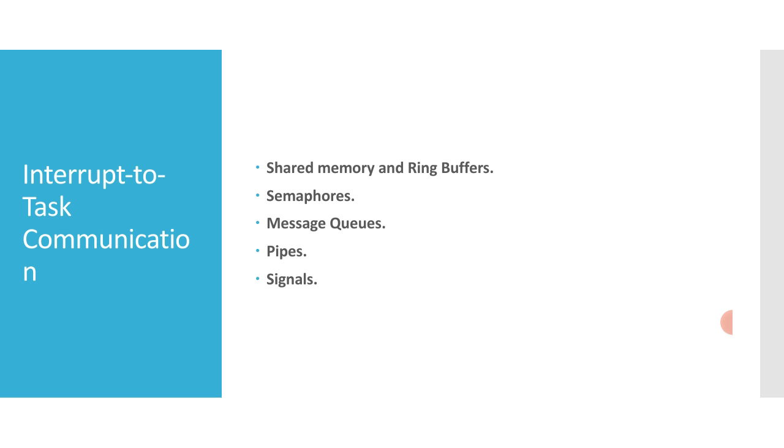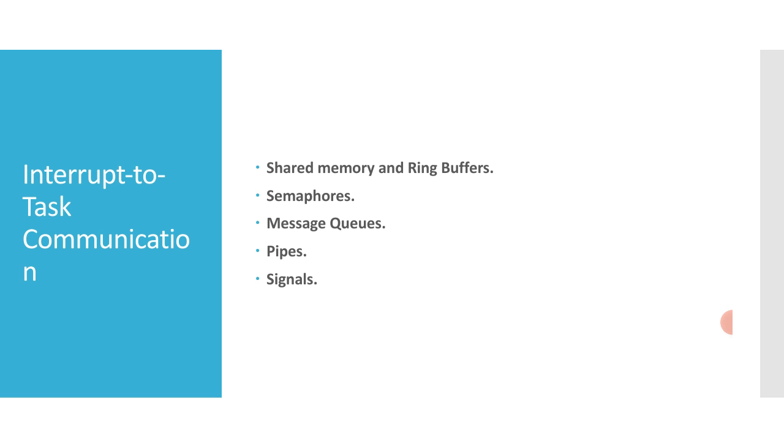Next technique is pipes. ISRs can write messages to the pipes that tasks can read. Tasks and ISRs can write to the same pipes. However, if the pipe is full, the message written is discarded because the ISR cannot block.